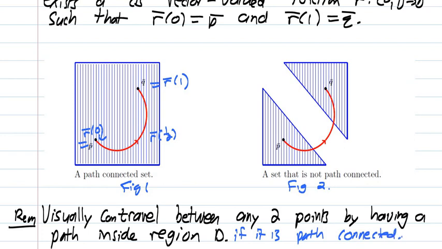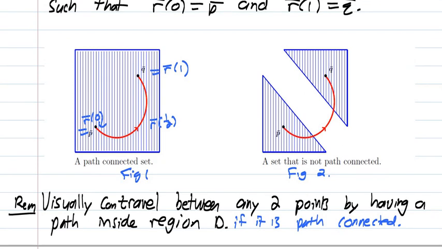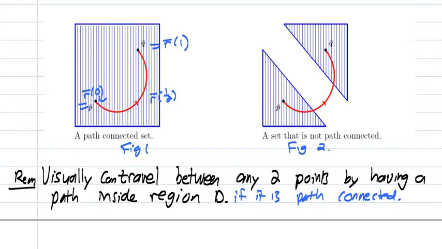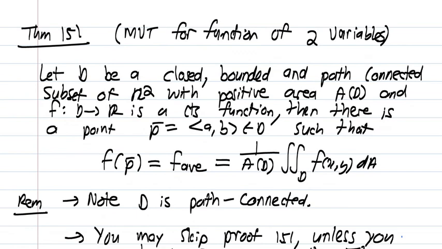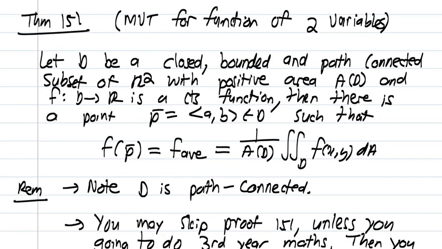So if it's path connected, we say it's a connected set. So figure 1 is a connected set, and figure 2 is a disconnected set. All right. And now, armed with this new concept, we can define the mean value theorem for functions of two variables. And it goes as follows.